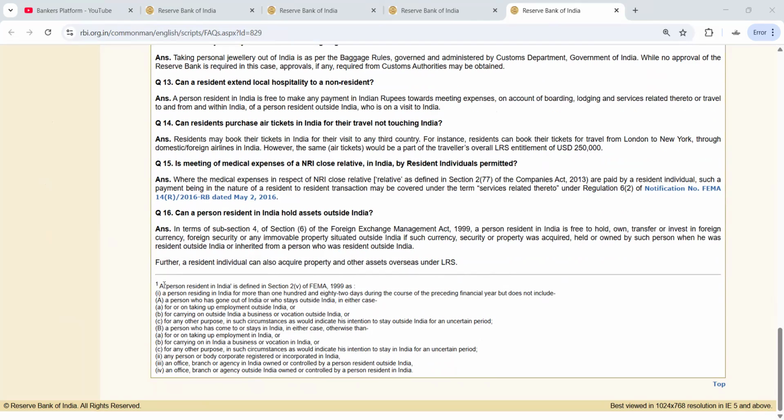So here they have given that a person resident in India is defined in section 2(v) of FEMA 99 as follows. So these are the points which define a person resident in India.